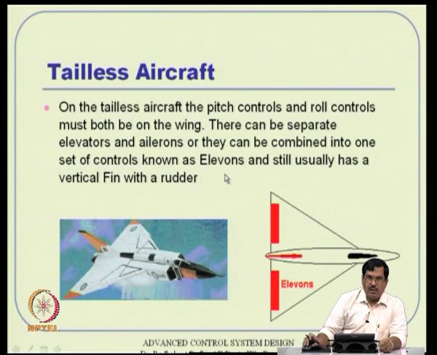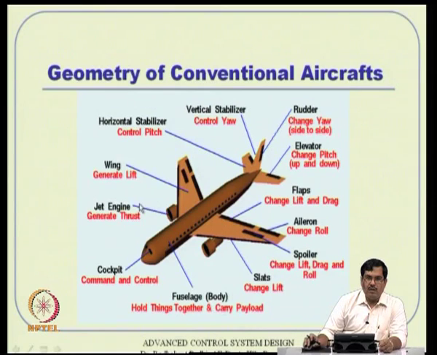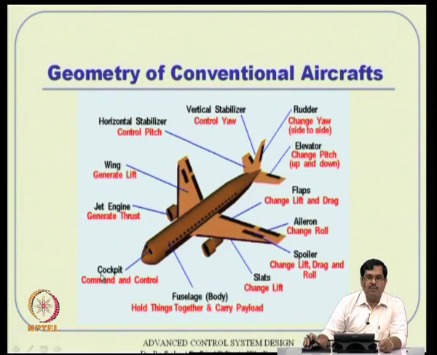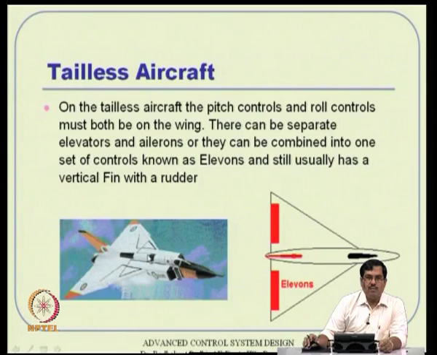Coming to a different class, there is a tailless aircraft. What you see here is a complete tail arrangement. There is a horizontal stabilizer, there is a vertical stabilizer out here, but in this one there is no such arrangement. See, in the earlier one there is clearly a big wing and there is a tail arrangement here. Both of the things are kind of coupled out here.